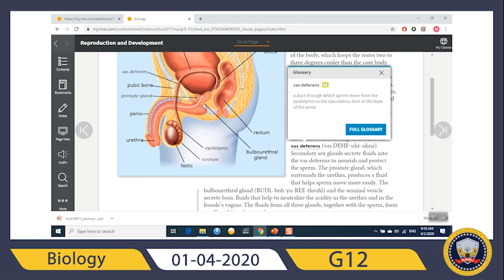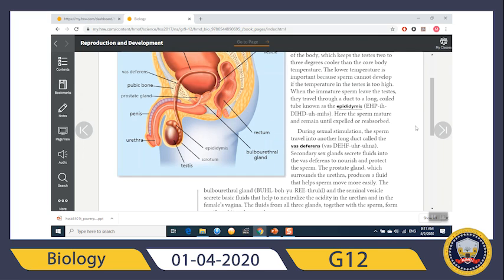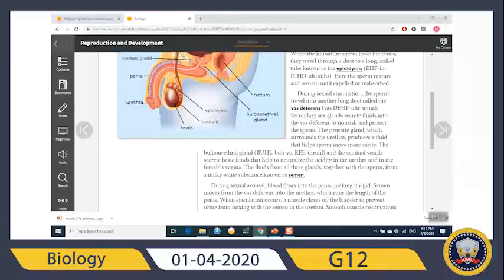This is the bulbourethral gland, and seminal vesicles secrete basic fluid that helps to neutralize the acidity in the urethra, because normally the urethra is an acidic environment. So these glands will eliminate the acidity so the sperm can move and do not die.